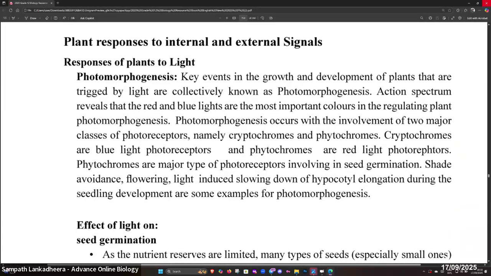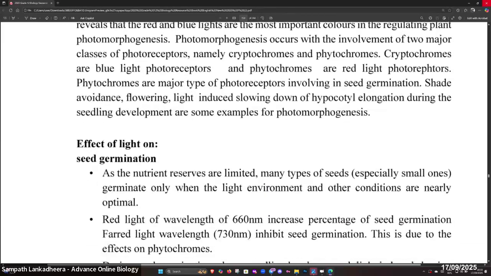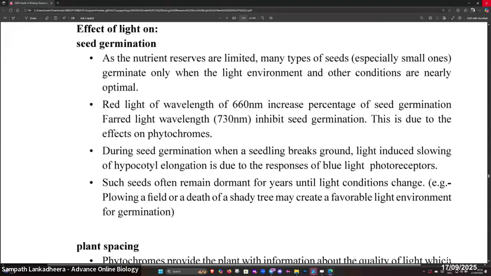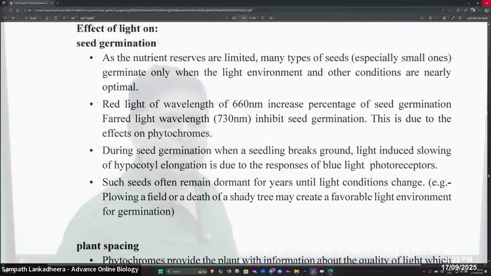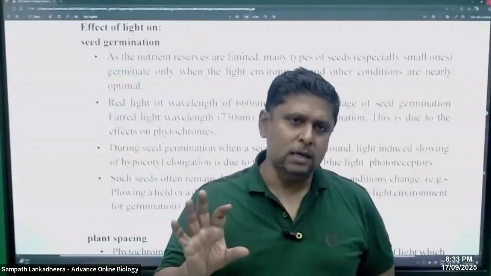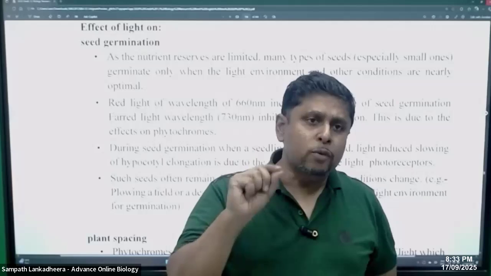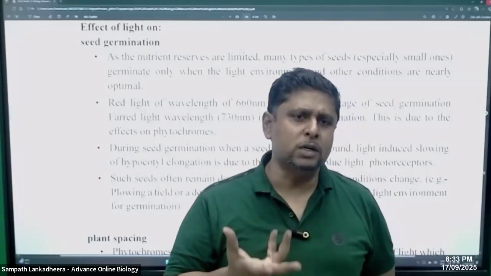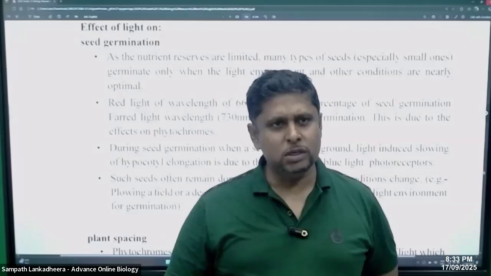Now, in our syllabus, they talk about cryptochrome and phytochrome. Cryptochromes are blue light photoreceptors and phytochromes are red light photoreceptors. Next was effects of light on seed germination. As the nutrient reserves are limited, many types of seeds, especially small ones. So what you have to remember? Many seeds, not the large ones. Small ones with very limited food reserves wait for the suitable light condition to appear for germination. Otherwise, they don't germinate, right?